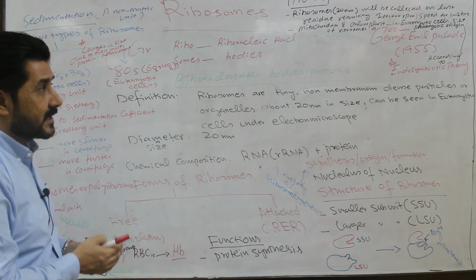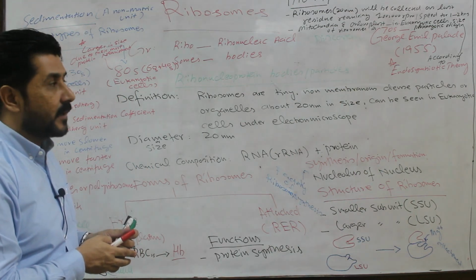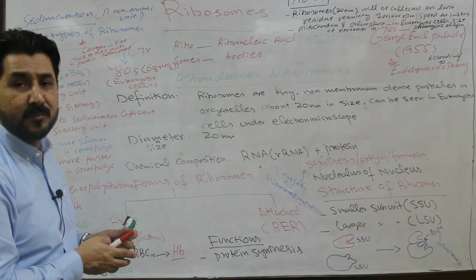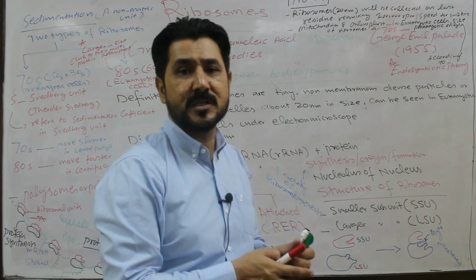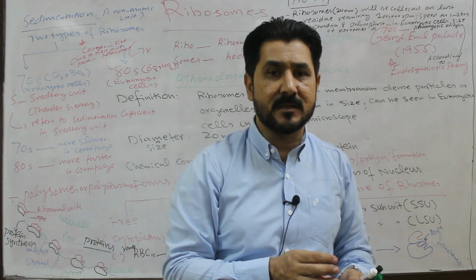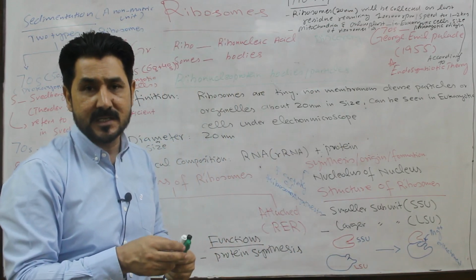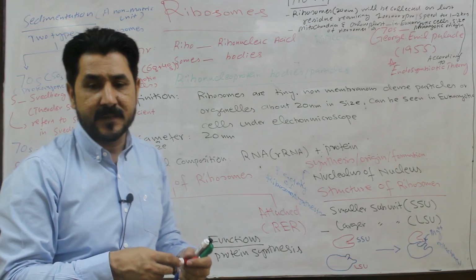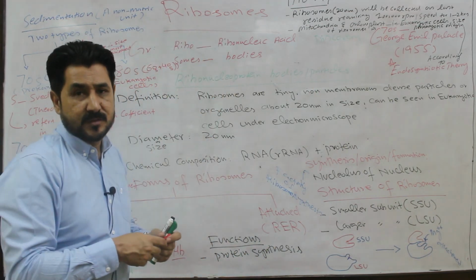So it reveals their prokaryotic origin according to the endosymbiotic theory or endosymbiogenesis, a theory which states the origin of the eukaryotic organism from the prokaryotic organism or prokaryotic cell. So this is all about today's topic, that is ribosomes. Thank you.